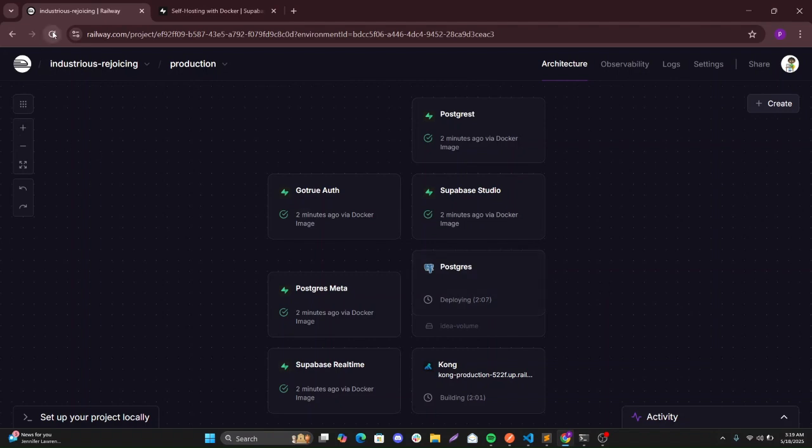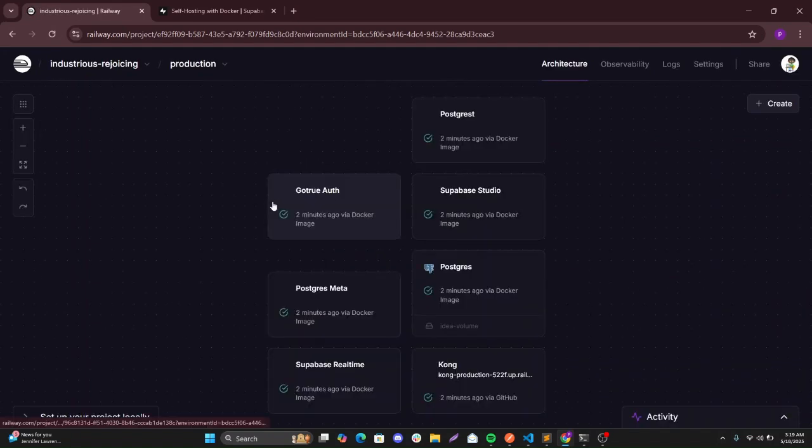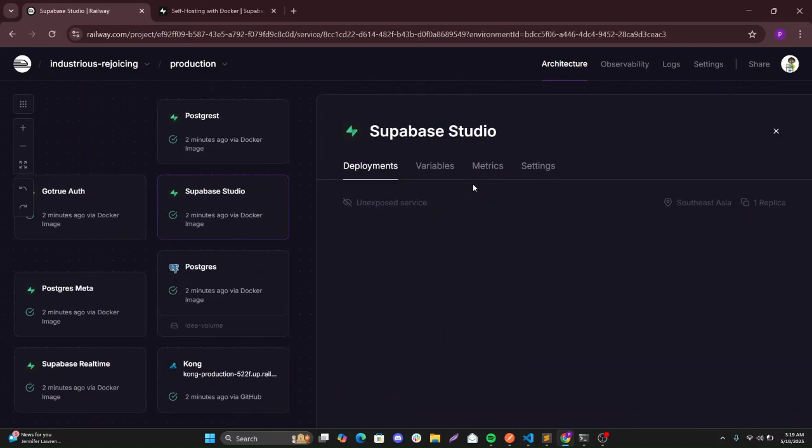We just refresh this. The Postgres is still deploying the database part of it. Yeah, so it's deployed.